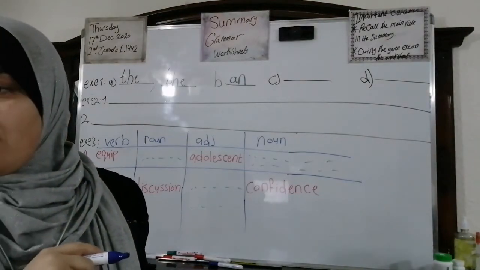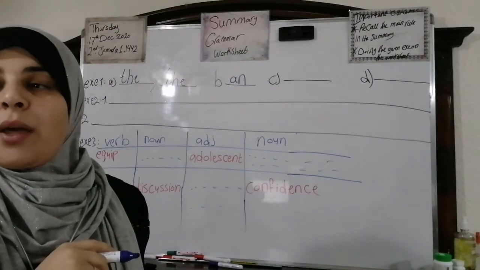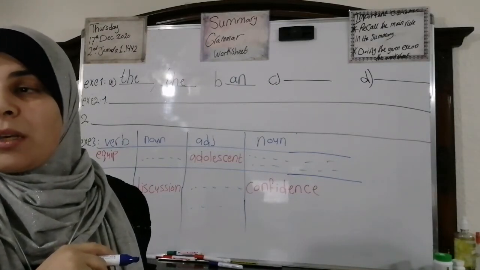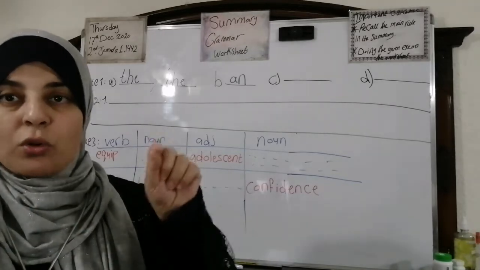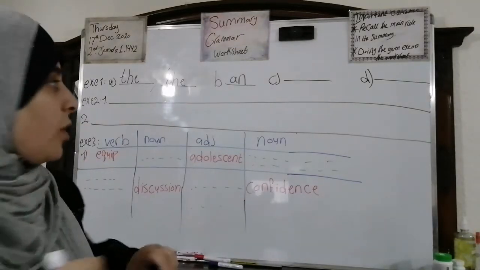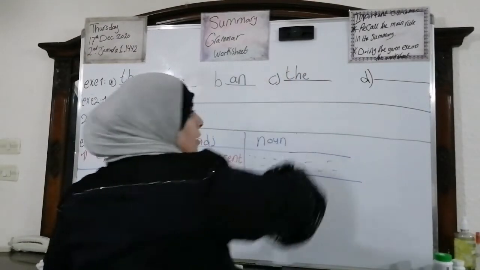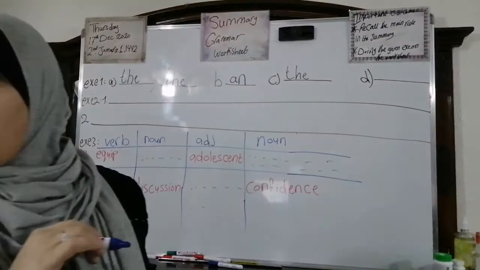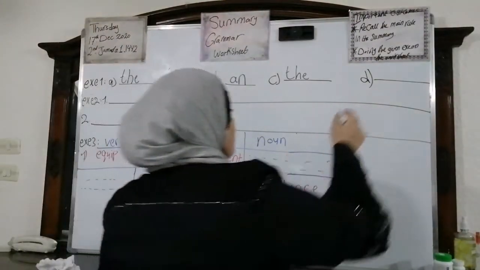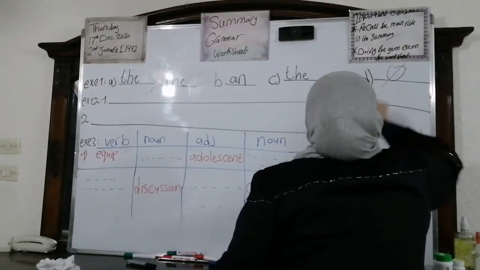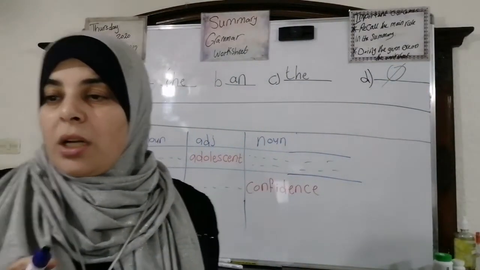Number C: where is USB drive I lent you last week? What do you say? The USB or a USB? No, we have something that shows I lent you last week. So we're going to say the USB. Number D: do you still live in Bristol? Of course, it's zero article. Deal?